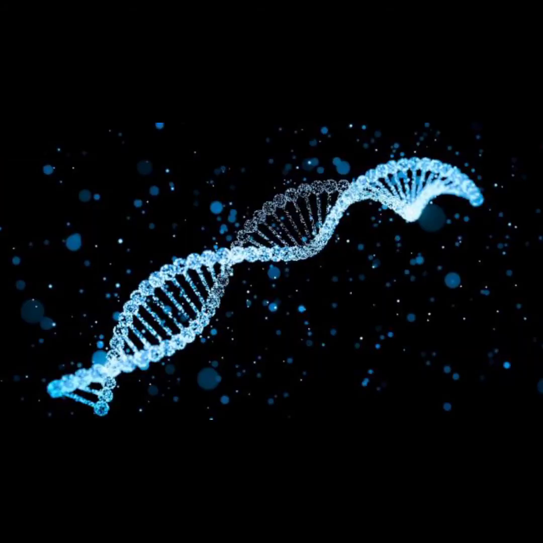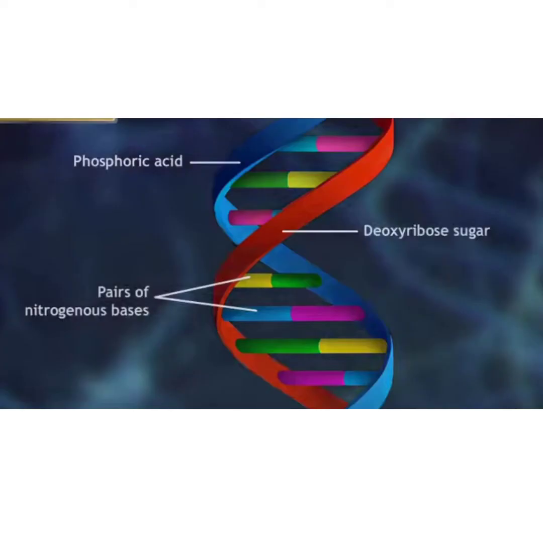Which are the components of the DNA molecule? The DNA molecule contains two parallel strands. Each strand is basically made up of nucleotides. Each nucleotide has three components. First is phosphoric acid. Second is deoxyribose sugar. And third is nitrogenous base pairs.